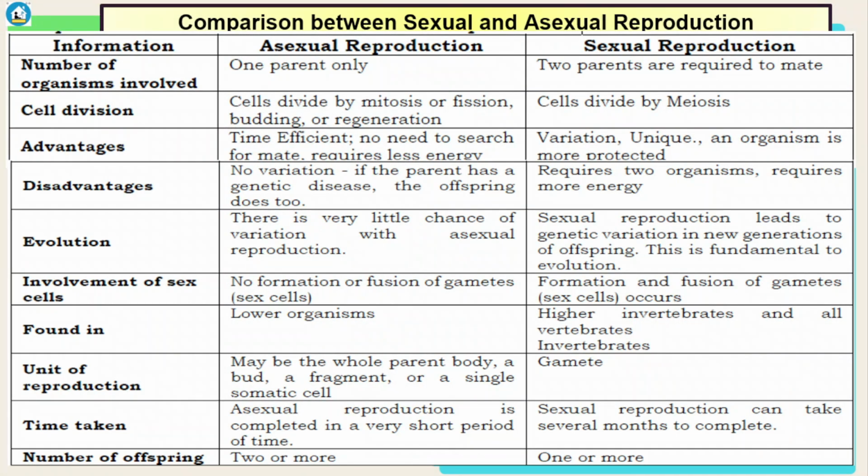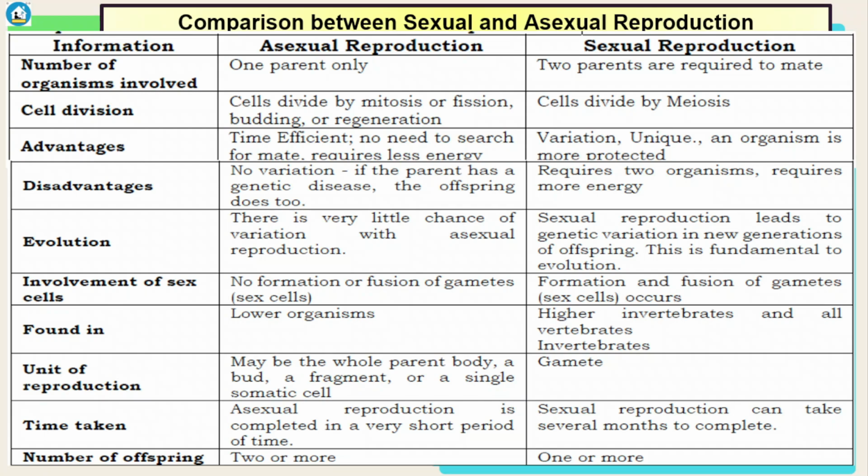So if we are going to compare asexual and sexual reproduction in terms of number of organisms involved, in asexual reproduction, it needs only one parent. Unlike in sexual reproduction, two parents are required to mate. In cell division, cells divide by mitosis or fission, budding, or regeneration in asexual, while in sexual, cells divide by meiosis. Advantages in terms of asexual: time efficient, no need to search for a mate, requires less energy. In sexual reproduction, variation is unique, an organism is more protected.